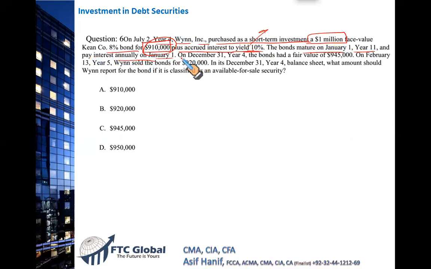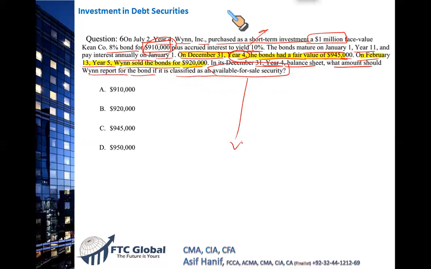Fine. On December 31st, year 4, the bonds had a fair value of $945. On February 13th, year 5, Wine sold the bonds for $920. Now, this is important. Let me mark two important dates that are relevant for the question. This is the value of the bonds on the balance sheet date once the year is closed. And after about 1.5 months, you sold these bonds on 13th of February, year 5 for $920. Now, the question is, on its December 31st, year 4, balance sheet date, what amount should Wine report for the bonds if it is classified as available for sale security?